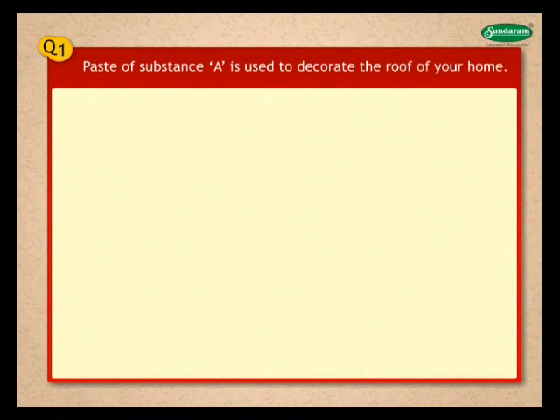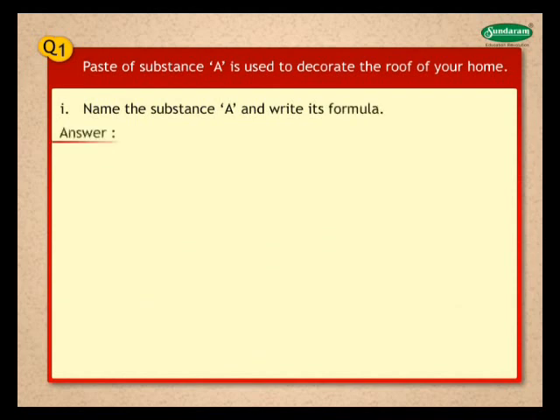Let us try to answer some questions based on what we have learnt. 1. Paste of substance A is used to decorate the roof of your home. 1. Name the substance A and write its formula. Answer. Substance A is a plaster of Paris. Its formula is 2CaSO4.H2O.